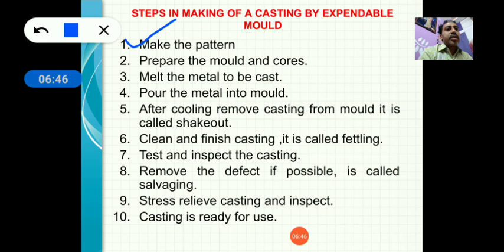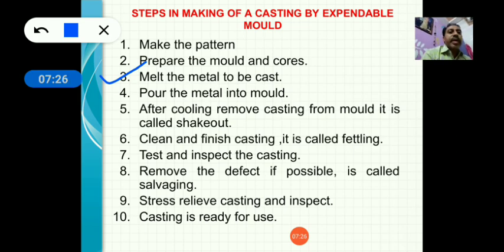Second step is prepare the mold and cores. Cores are used to create holes or cavities in your final product. If you want to create a hole in your product, then you must place the core inside the cavity, so that through that core your molten metal cannot enter the core site. Third step is melt the metal to be cast.